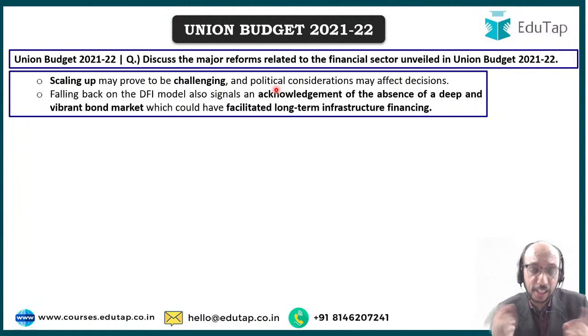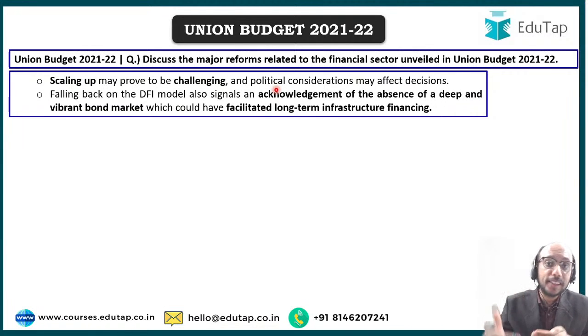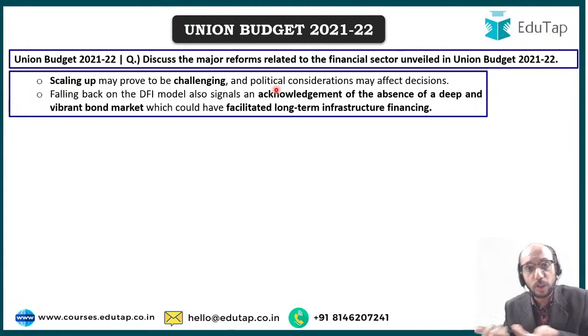National infrastructure pipeline requires money. Paisa kahan se aayega? That is the question that the government is trying to answer. And if the answer is development financial institution, then the past does not give any enthusiasm to me. Why? Because if ICICIs and IDBIs were tried in the past and they could not work, what is it that we are going to do different now, so that probably 10 years down the line we will have a different picture in front of us? That is not very clear.